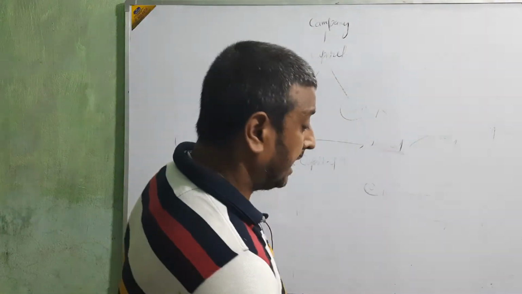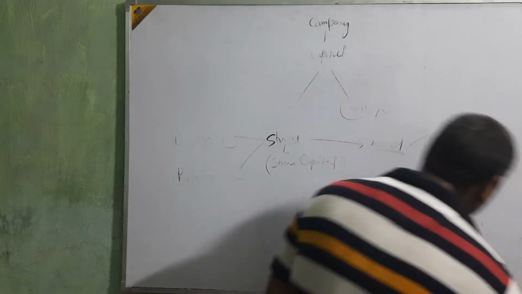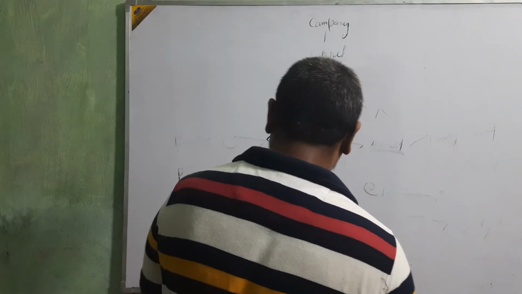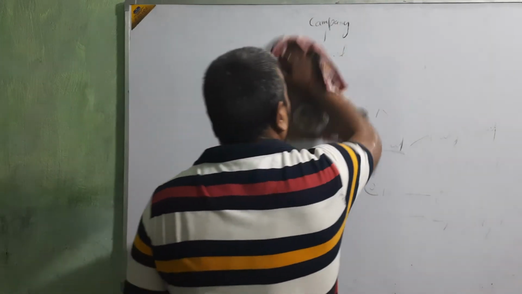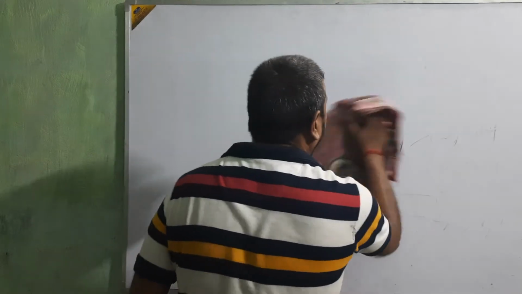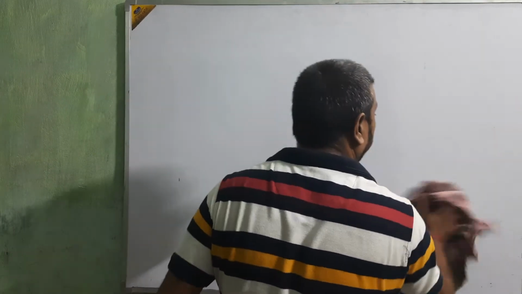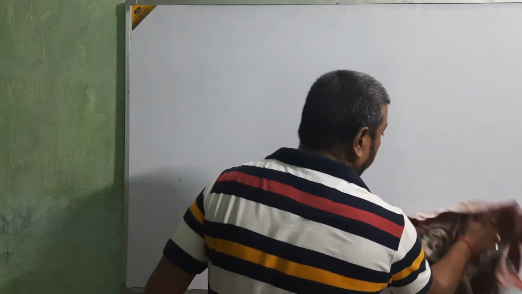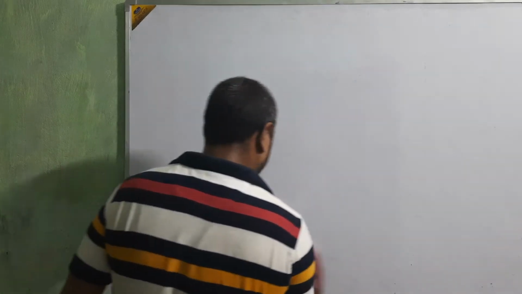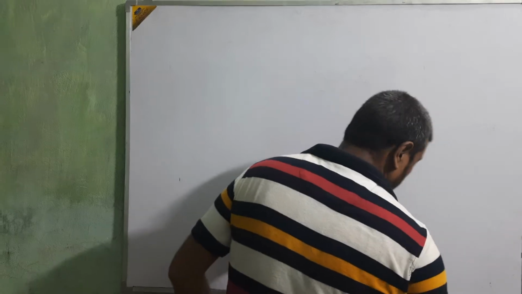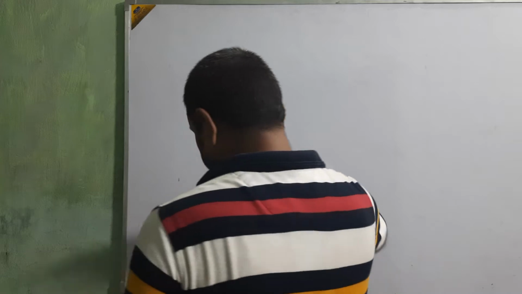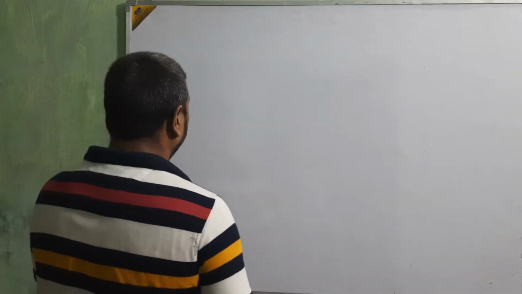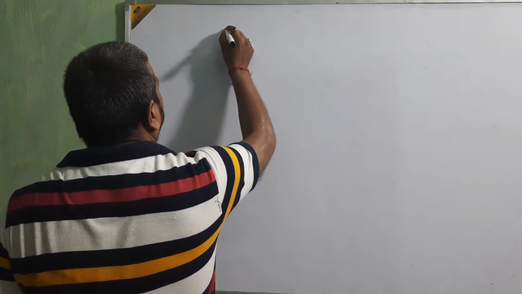Okay, now I am going to start with the issue at par of shares in fully paid up. When we issue fully paid up shares, what entry are we going to make? Here the main important thing is the entry.